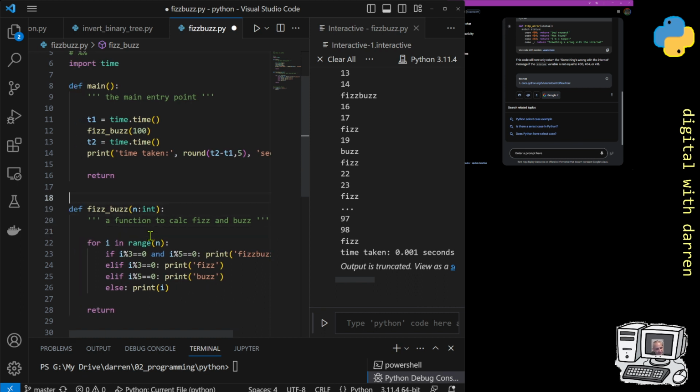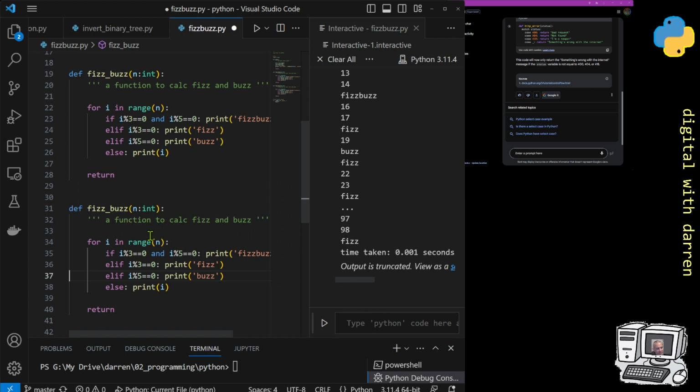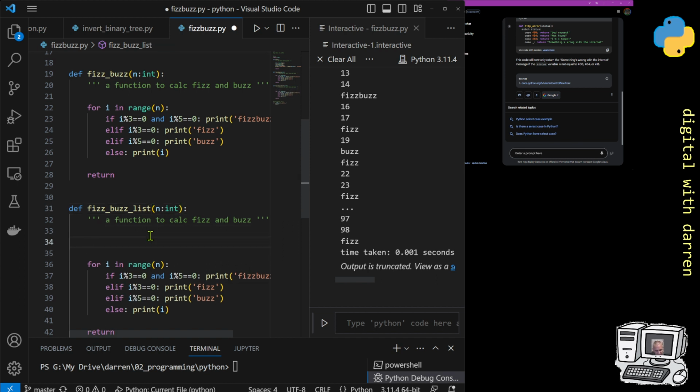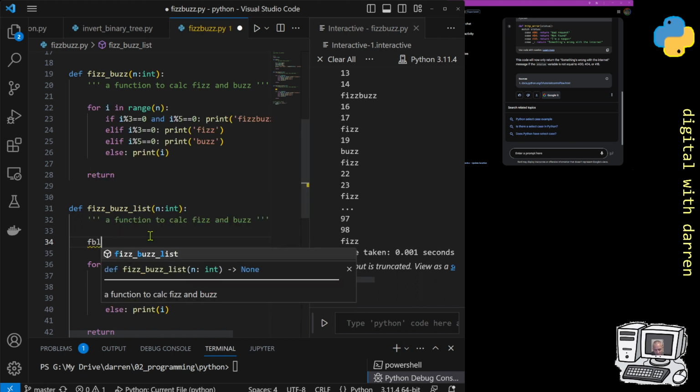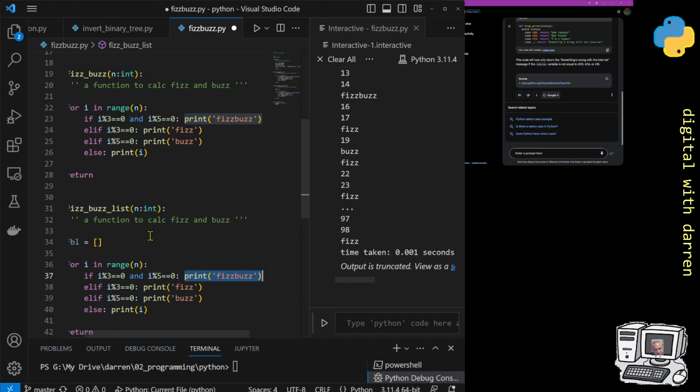We couldn't do a case select, but we can do this if we wanted to, which is FizzBuzz list. Okay, now we'll make this blank an empty list. So we'll call it our FizzBuzz list. There we go. FBL is equal to this blank list. So we've assigned this empty list. Now we can do list comprehension, and I might break it down into that too afterwards.